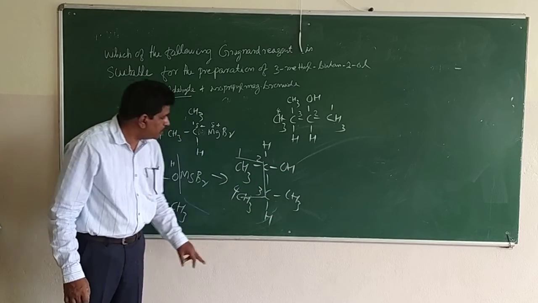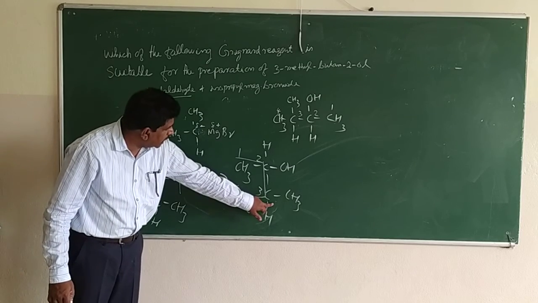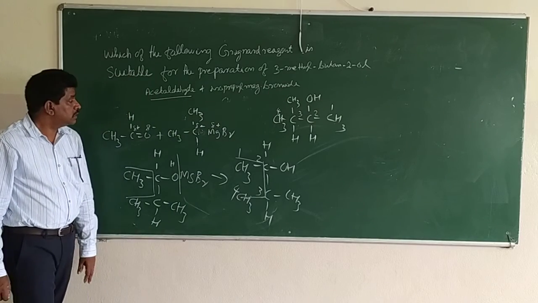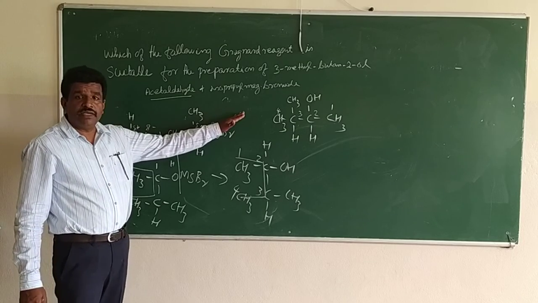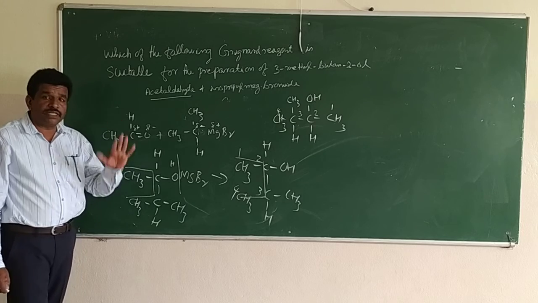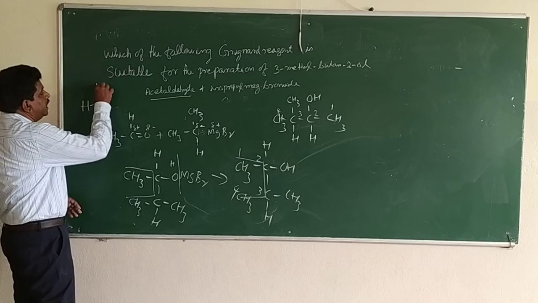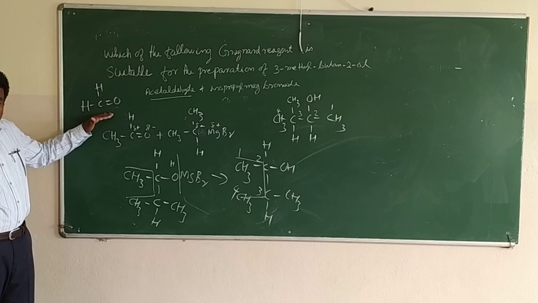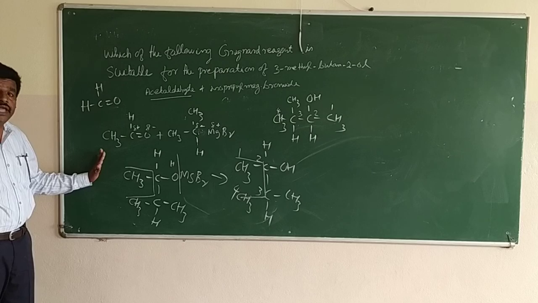At the third place there is a methyl group. The parent compound contains 4 carbon atoms, so it is 3-methyl butan-2-ol. So the starting compound is an aldehyde and we are reacting it with the Grignard reagent, because we know formaldehyde alone will give a primary alcohol, other aldehydes will give a secondary alcohol with a Grignard reagent, and ketones will give a tertiary alcohol.